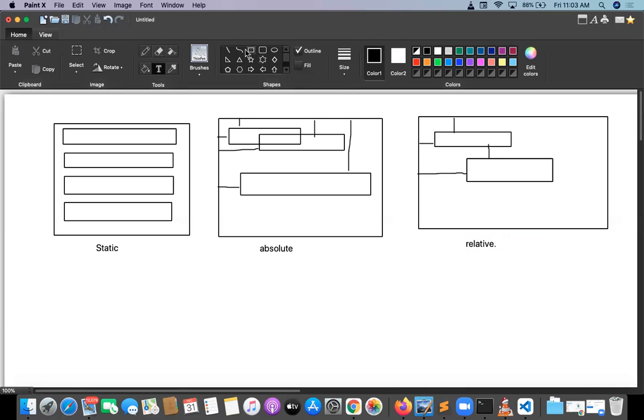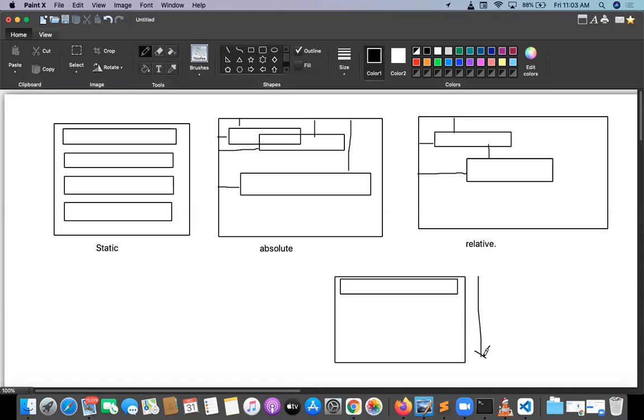Then what about the fixed position? What about the fourth one? The fourth one is fixed position. For example, this is the body. Inside the body you have elements and a lot of content. The page is scrolling. I have 1000 or 2000 elements. For example, take the Amazon, Twitter, Instagram or Facebook site. On any website, the header will not move. Your page is getting scrolled, but your header will not move.